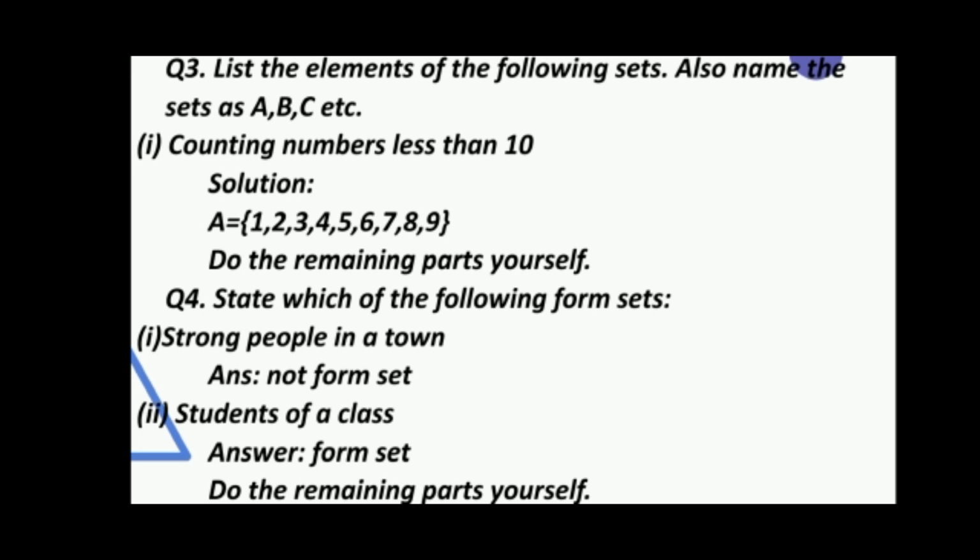Now question number 4 is state which of the following form sets. Now this question is pretty similar to question number 1. In question number 1 we needed to tell if a set is well defined or not, but in this question we just have to state if these statements form sets or not. Now part 1 is strong people in a town. The term strong is not well defined, therefore it doesn't form a set.